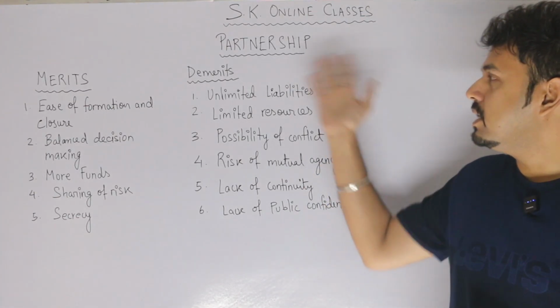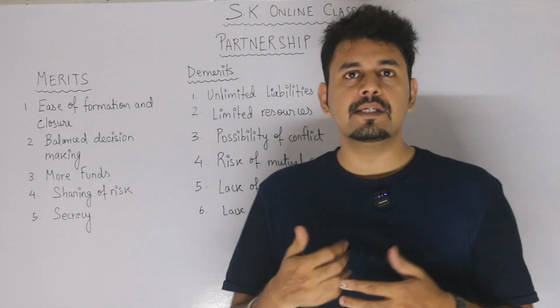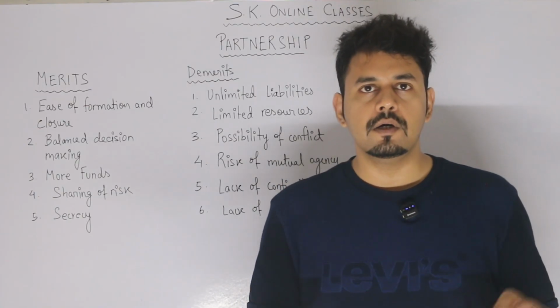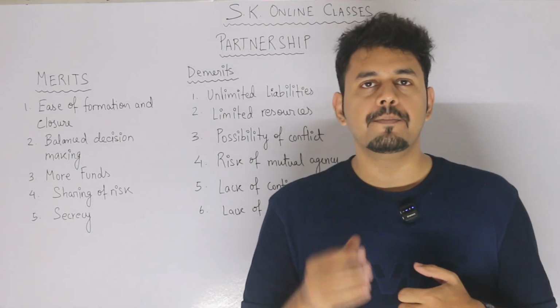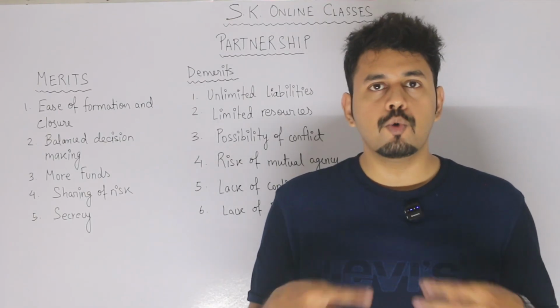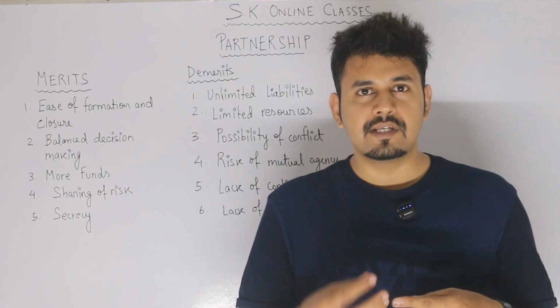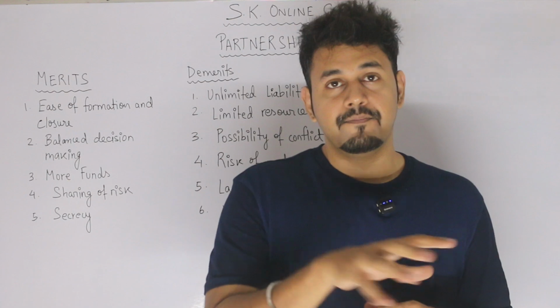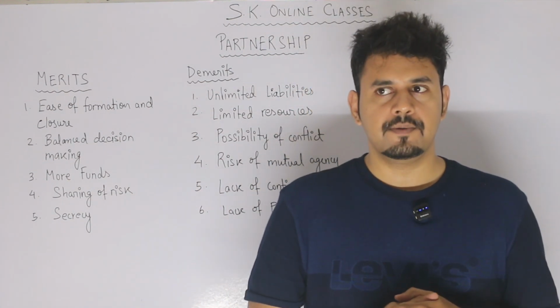Now, what is partnership, or what happens in case of partnership? The same kind of business that a proprietor does, similarly here, two people or more than two people are getting involved in it. So we can say when two or more people come together with some kind of business idea, they are called partners, and the business is called the partnership form of business.